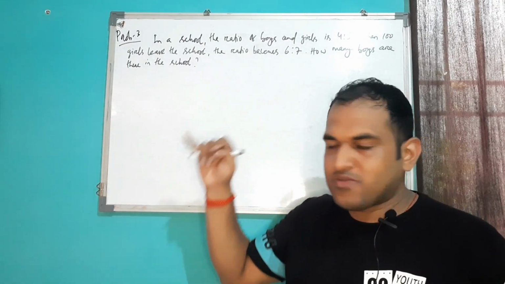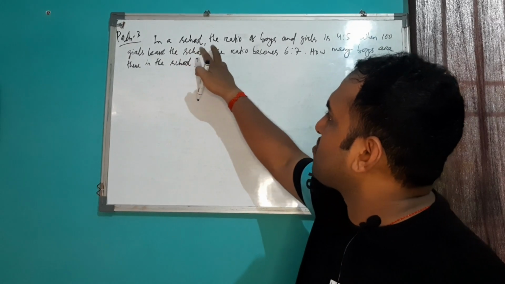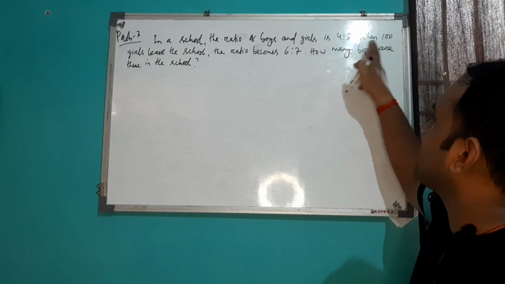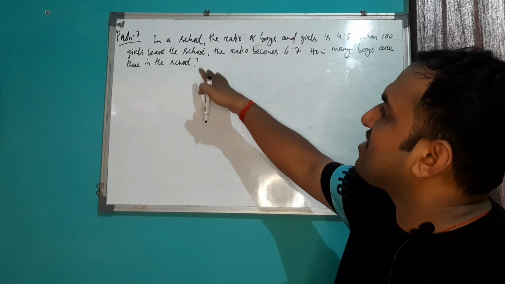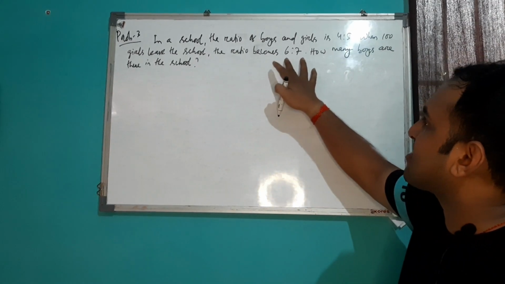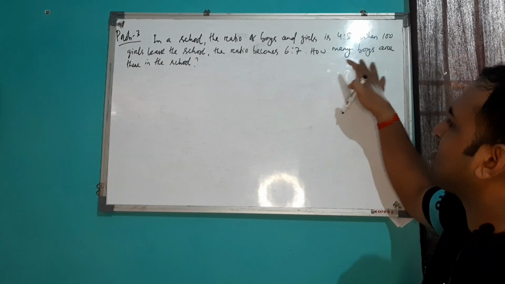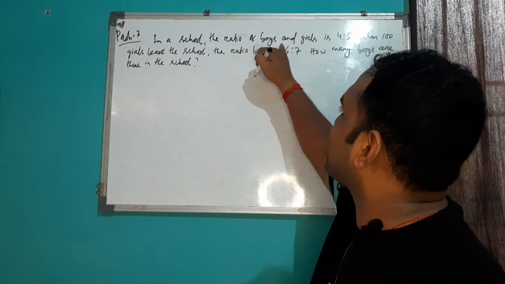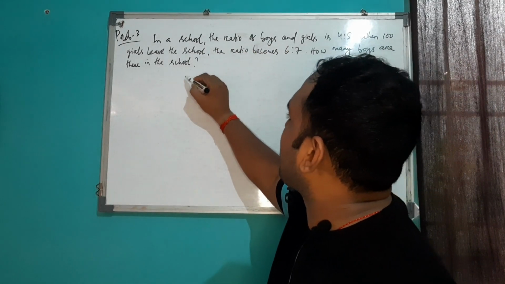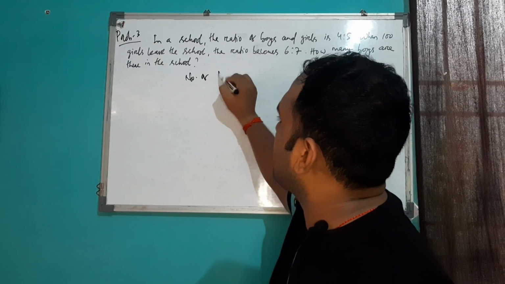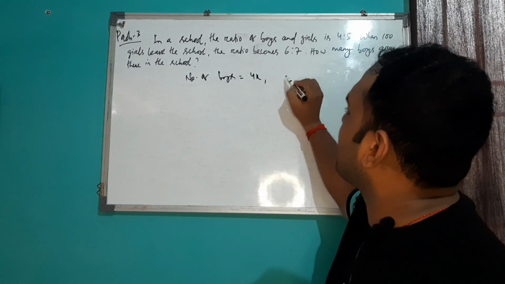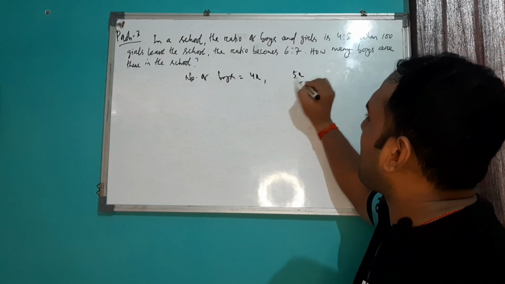So this is your problem number 3. In a school, the ratio of boys and girls is 4:5. When 100 girls leave the school, the ratio becomes 6:7. So how many boys are there in the school? It means, in your question it is mentioned that let's say the number of boys equal to 4x and number of girls equal to 5x.